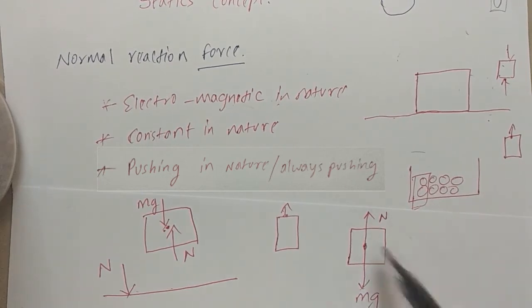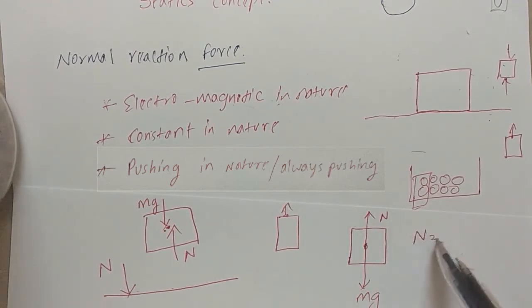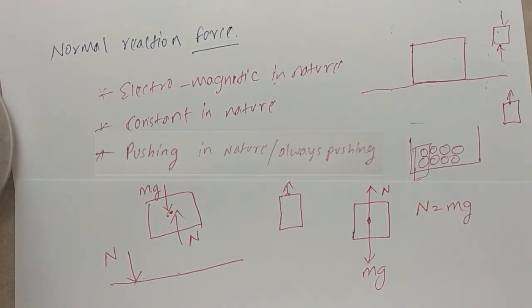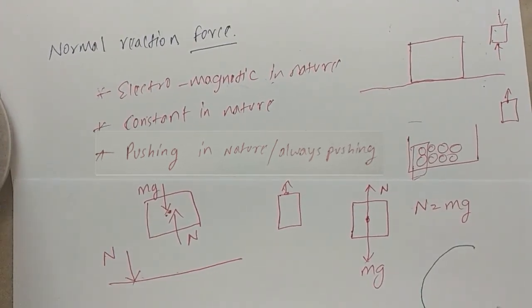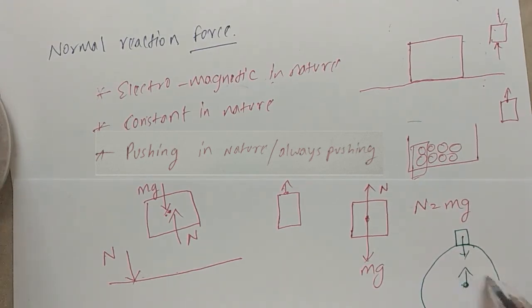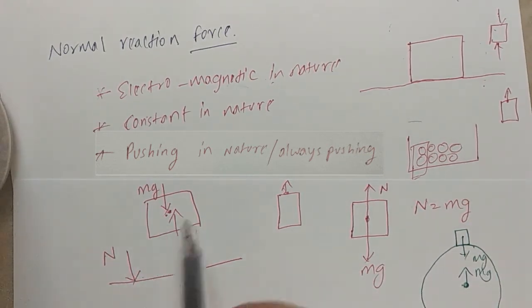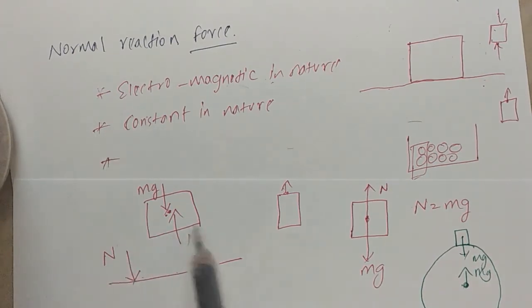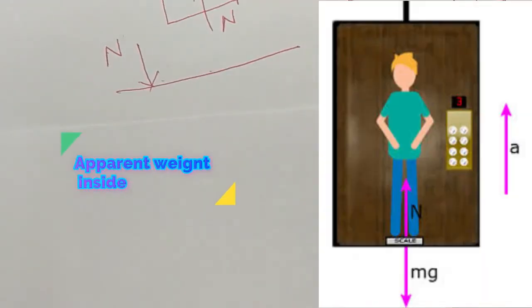Now here it appears as if the normal reaction is equal to mass into gravity, but you should note the fact that an object is resting on the surface of the earth. The weight is getting balanced actually at the center of the earth, and the normal reaction is getting balanced in this manner. This normal reaction is equal to this, and let us investigate this case.